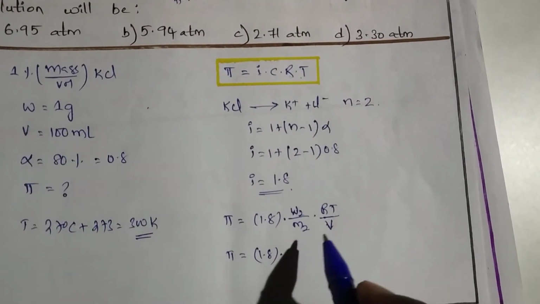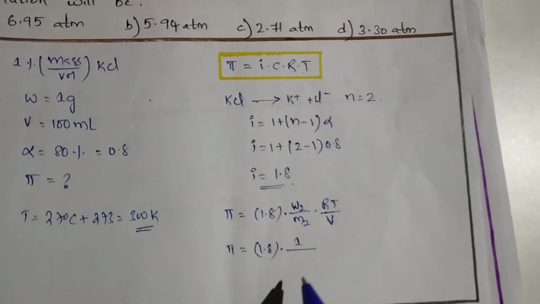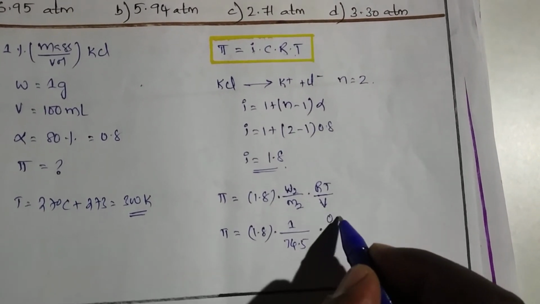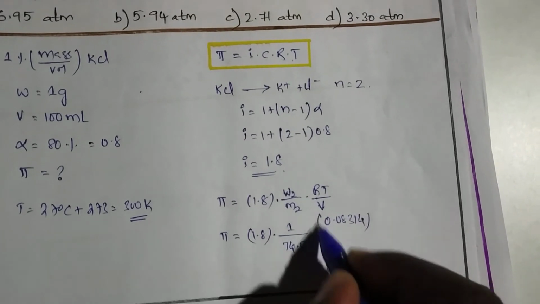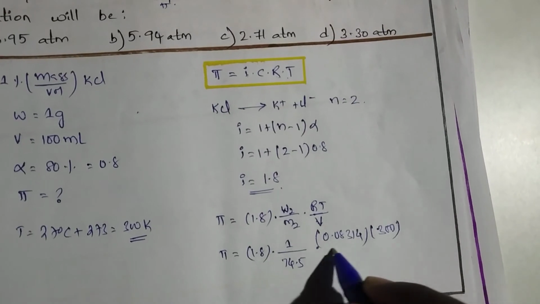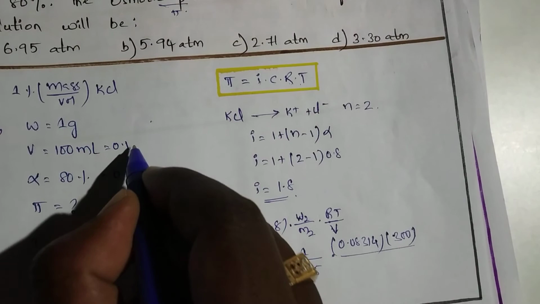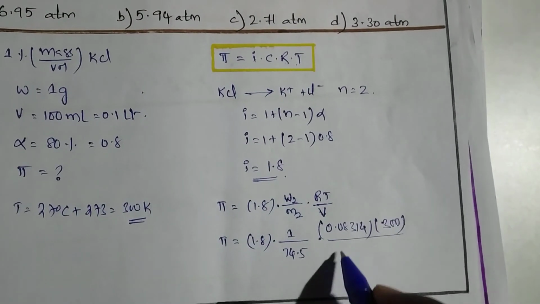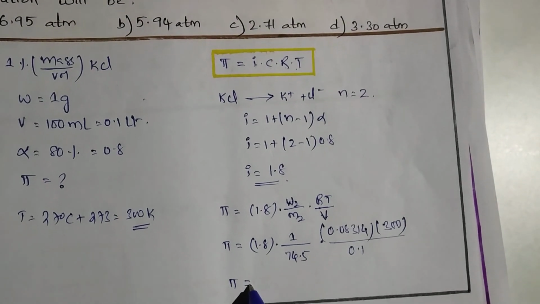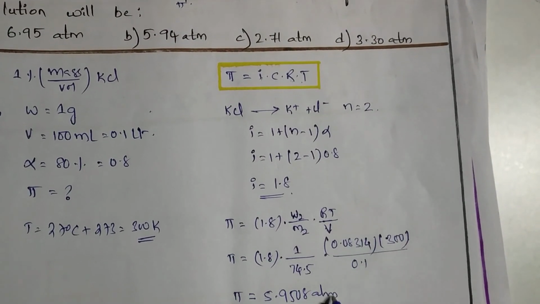It is given 1 gram, by molecular weight of KCl, which is 74.5, into R, which is 0.08314, and temperature is 300 Kelvin, by volume, which is 100 ml, that means 0.1 liters. So calculate this, you are going to get 5.9508 atmosphere as the answer.